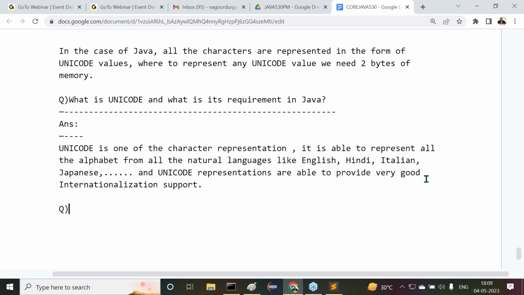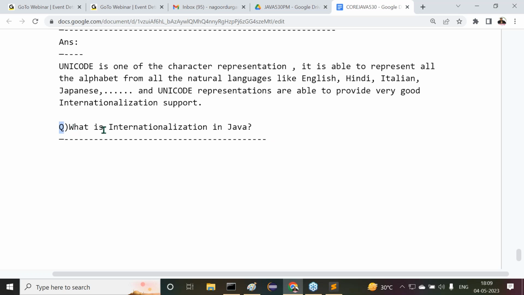Another question here we are having: what is internationalization in Java? The answer is very clear. Try to understand it clearly. It's a simple note only, no need to have any question here. Nobody will ask this question, but after Unicode they ask, what is the meaning of internationalization?